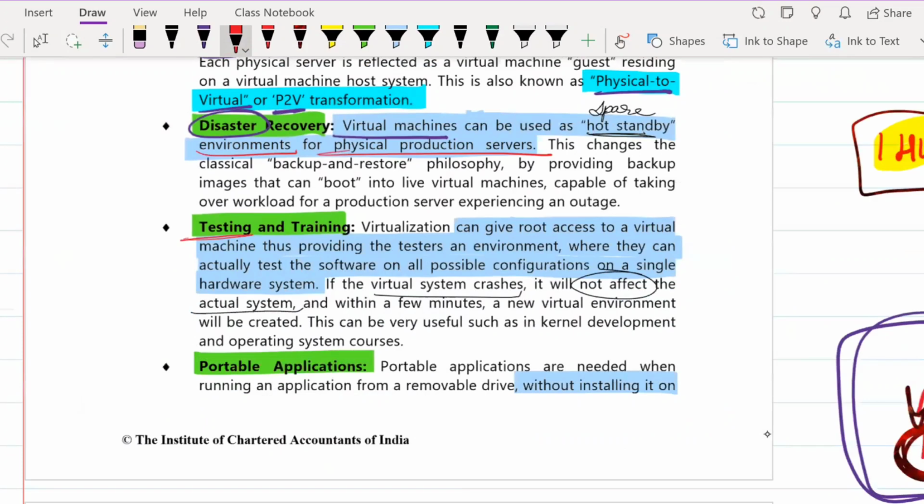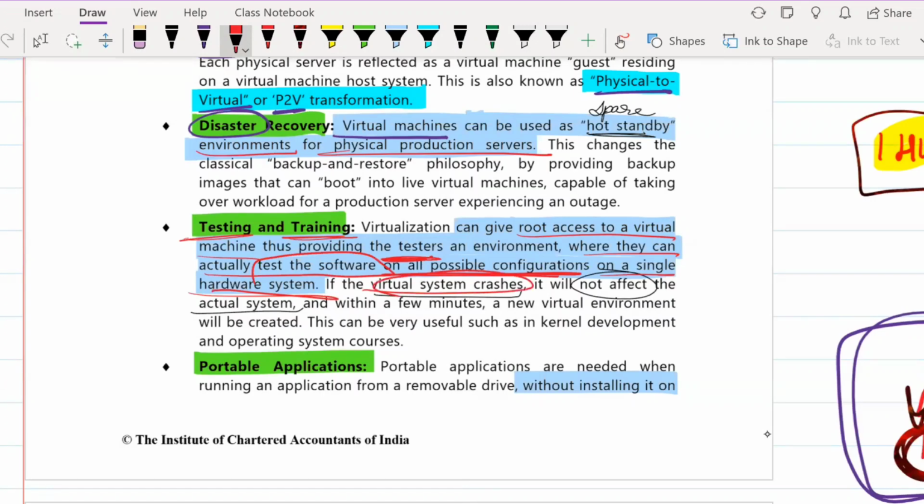Okay. Next is testing and training. If there is anything that you want to test or train, you do not need to get multiple servers. In one server itself, since you have a lot of logical servers, you can use one as a tester, with one operating system and one application, and try to test it. It can give root access to a virtual machine, thus providing testers an environment where they can test the software on all possible configurations. Since you have multiple divisions in it, on a single hardware system itself you can try everything.